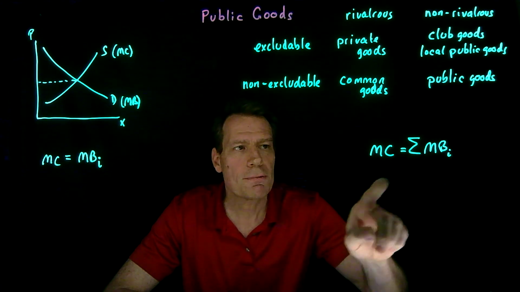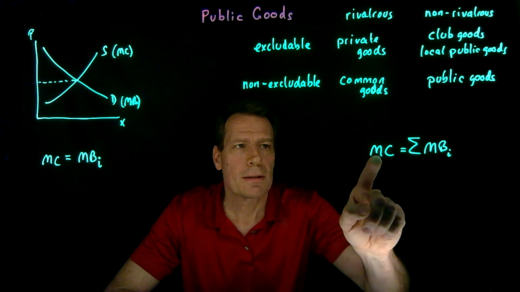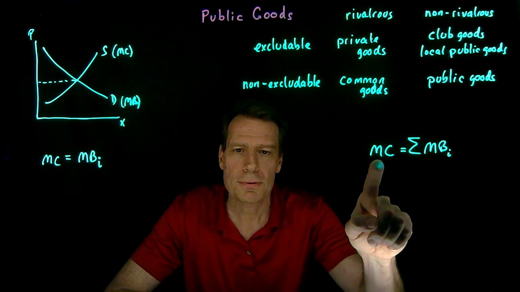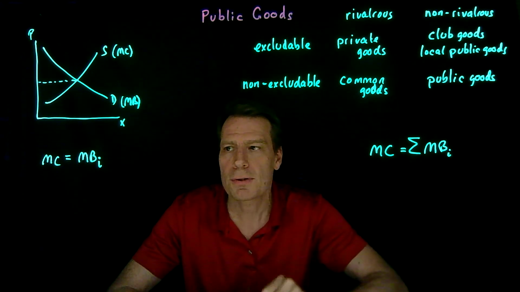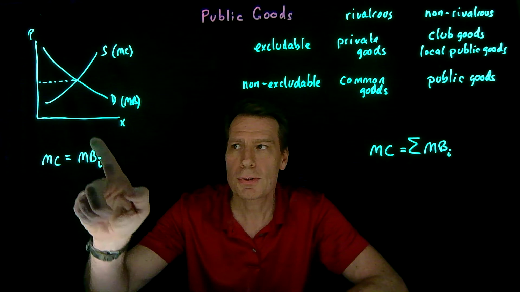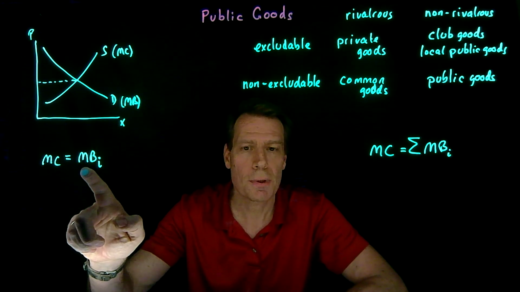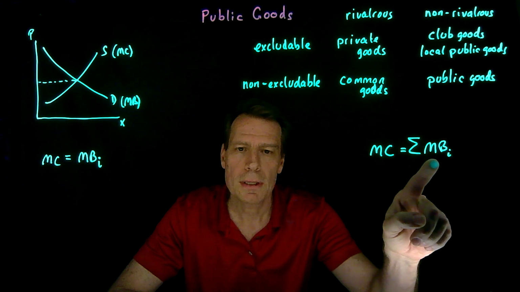So now we have a different efficiency condition for these kinds of goods. The marginal cost of providing those goods should be equal to the sum of the marginal benefits rather than just the marginal benefit of the last person who consumed the good. Because here, that person was the only one who could consume the good, but here, many people can consume the same good.